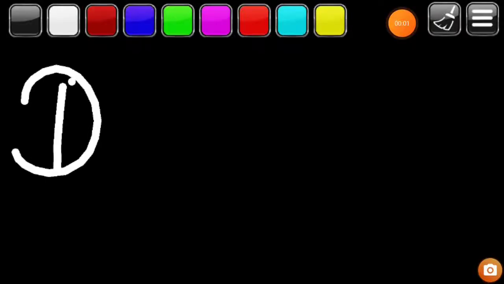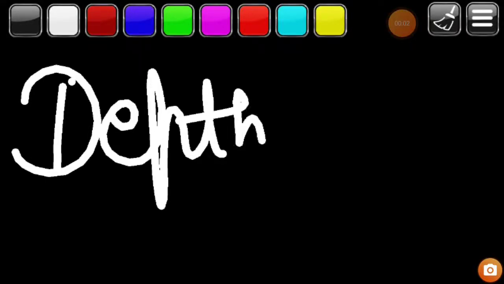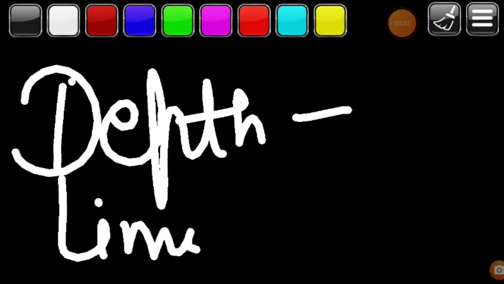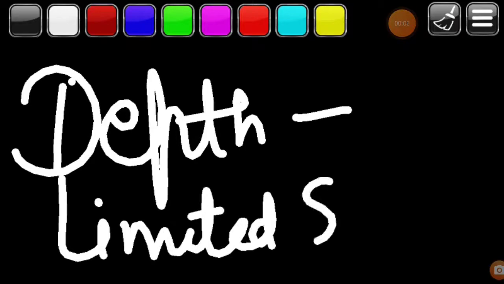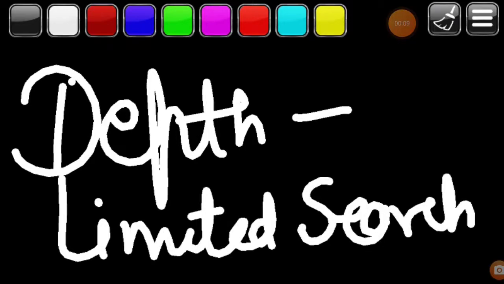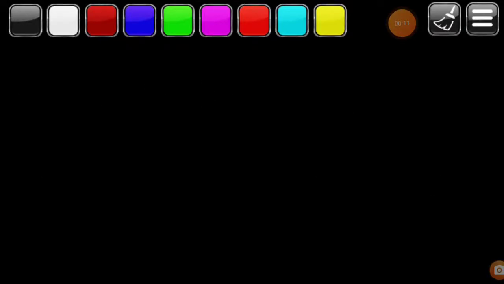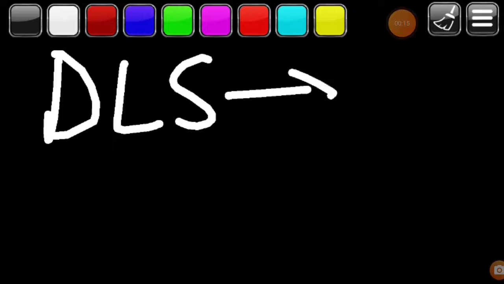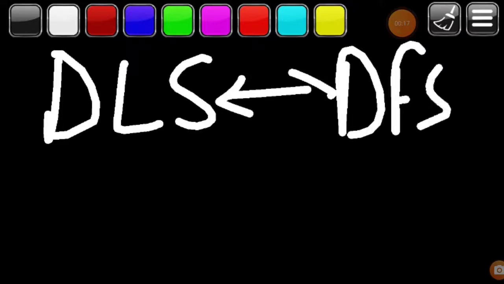Hello friends, today we are going to learn what is the depth limited search algorithm in artificial intelligence. We have already learned about the depth first search algorithm. The depth limited search algorithm is just similar to the depth first search with some predetermined limit in it.